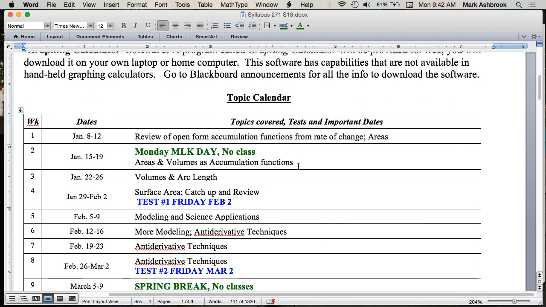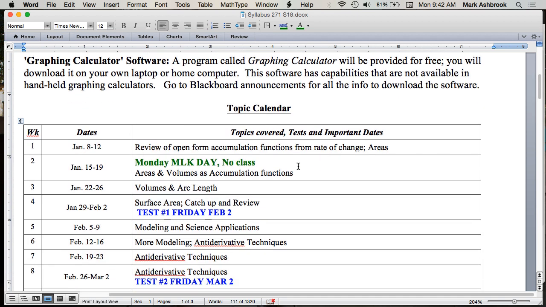All right, there's a topics calendar. You can check that out. Note, next Monday we have no class. First test is Friday, February 2nd, and we'll be taking it during class time, but not here. I'm actually going to have a bigger window of time in a different room, and you can just show up anytime in that window to take the exam, because 50 minutes won't be enough. You should shoot for more like an hour and a half. So we'll have a 2.5 to 3 hour window in the morning where you can come and have enough time to take the exam, and then of course no class that day because that window will be mid-morning like now.